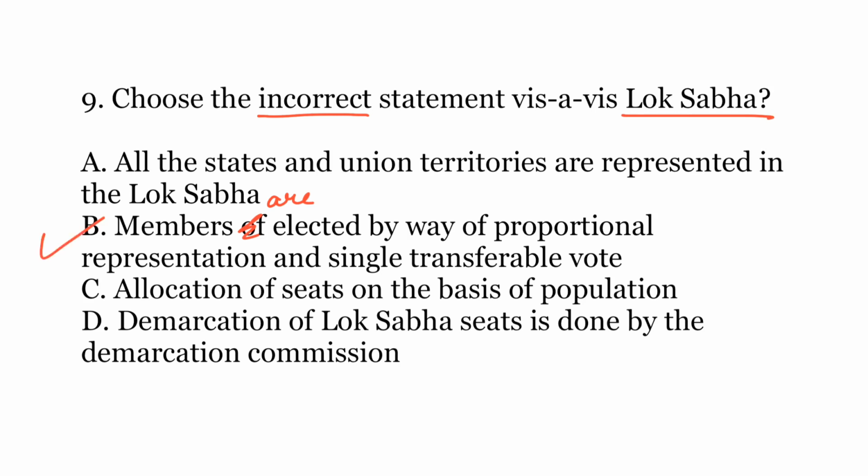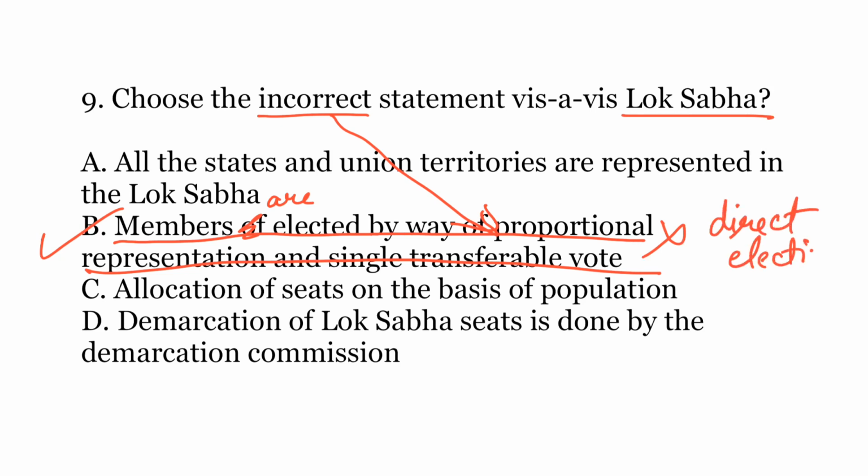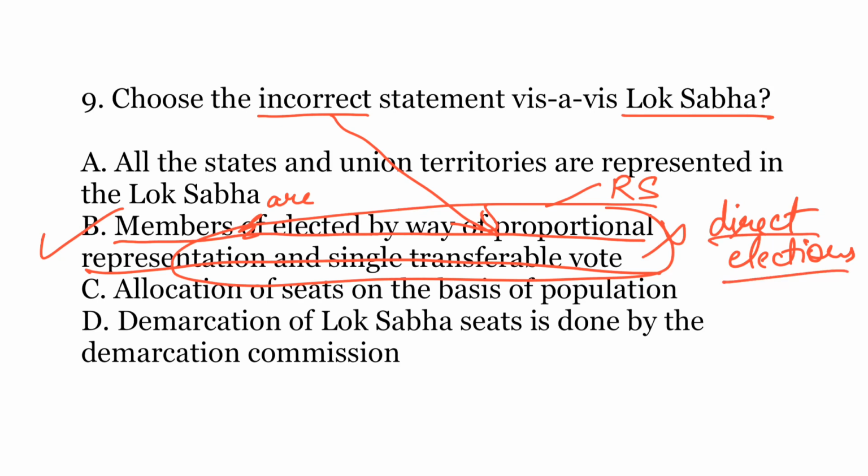The answer is B. Members are elected by way of proportional representation and single transferable vote. So this option is incorrect, and since the question is asking for the incorrect statement, this is the answer. The statement should say they are elected by way of direct elections. So this procedure that is mentioned in the statement is actually for Rajya Sabha and not for Lok Sabha. So the statement should have been that the members are elected by way of direct elections.